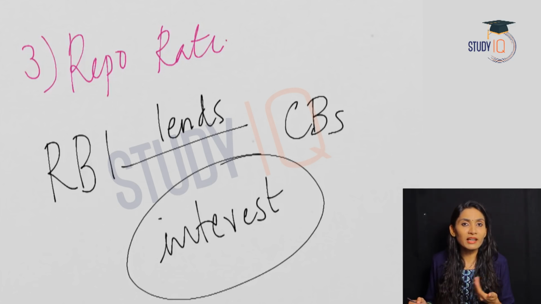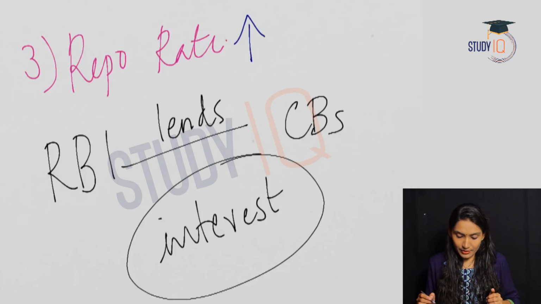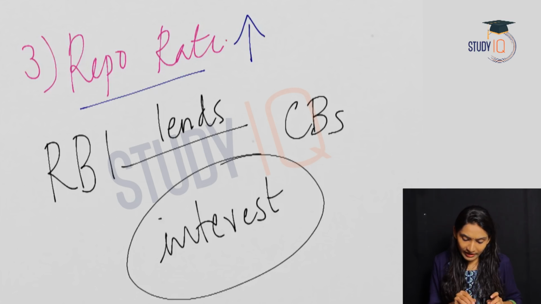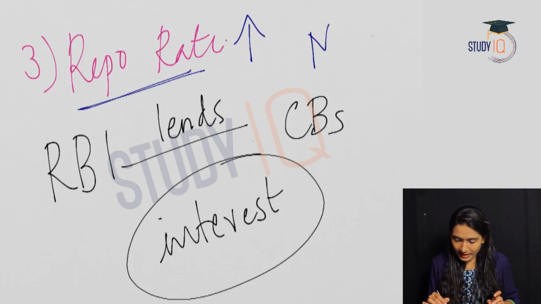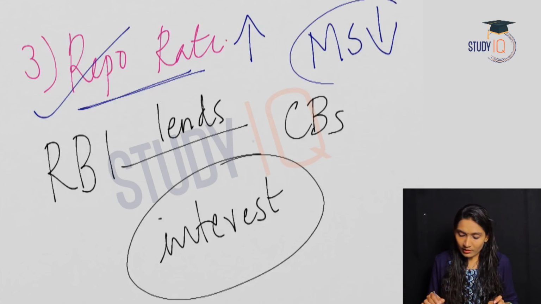The commercial banks will borrow more. So, when repo rate is more, what will happen? The interest is high. So, with high interest, commercial banks will borrow less money. When the borrowing of the commercial banks increases, money supply increases. And when commercial banks borrow less, money supply decreases. So, when repo rate is more, the money supply in the economy is less. Why? Because when repo rate increases, commercial banks will borrow less from the RBI, and therefore the money supply in the economy is also less.